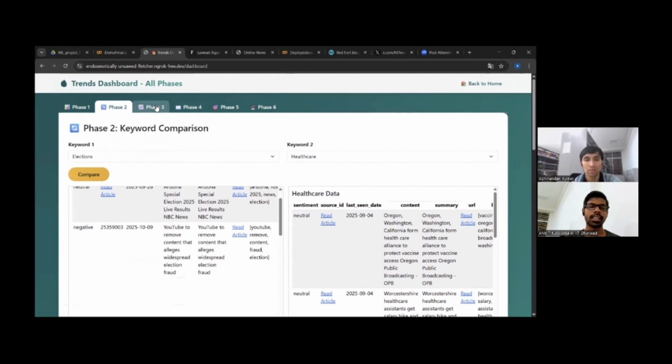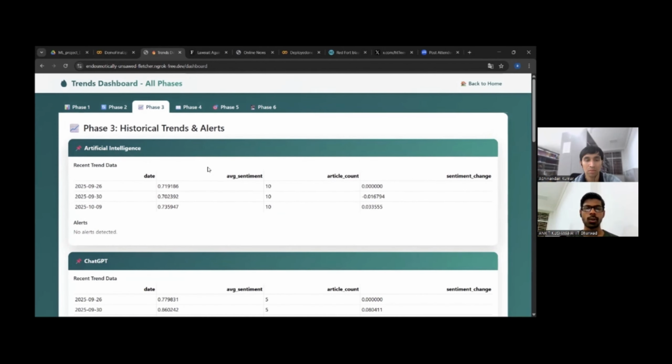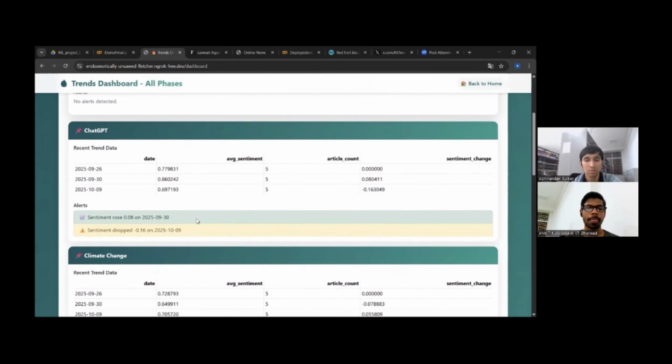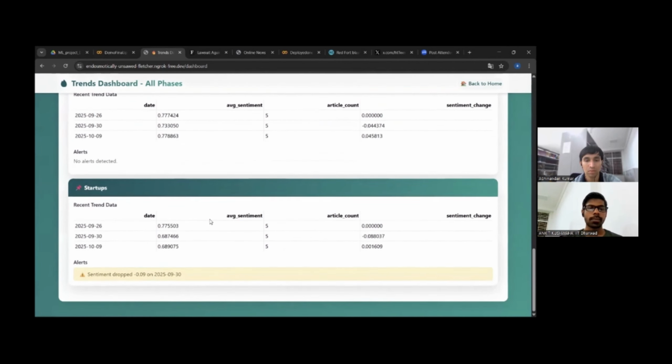And the third phase is all about the historical trends and alerts. What we actually wanted to show here is which trends rose on which date, and when it dropped, on which date, and how much it dropped.